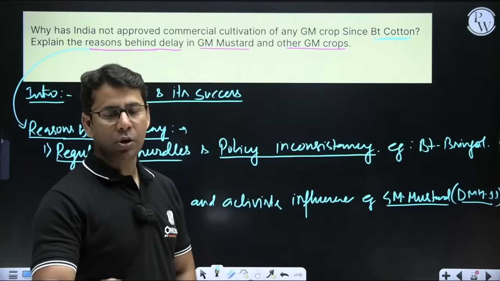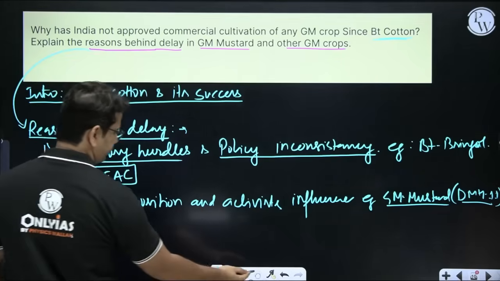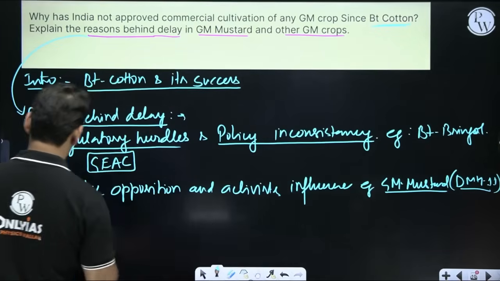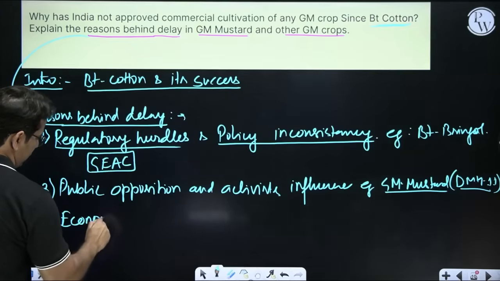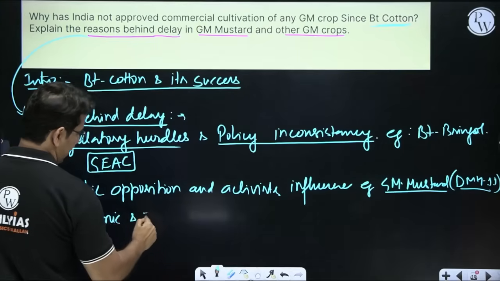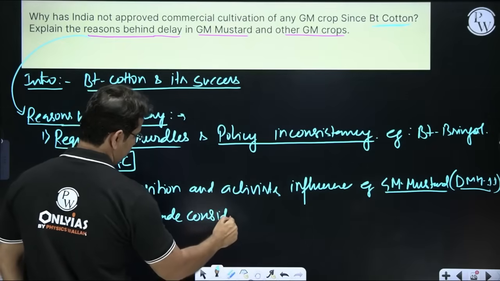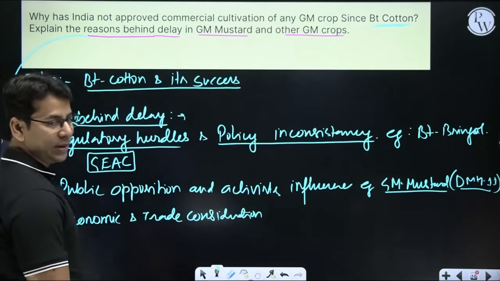The next one is economic and trade consideration, the third one. Now what is that?